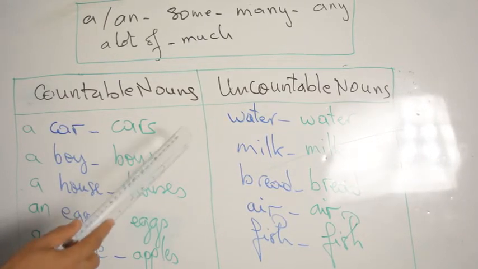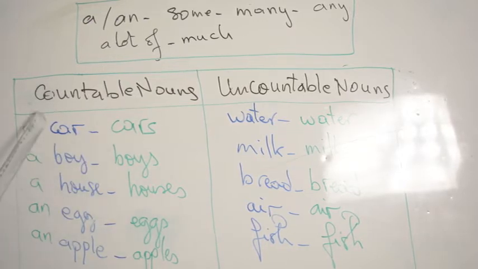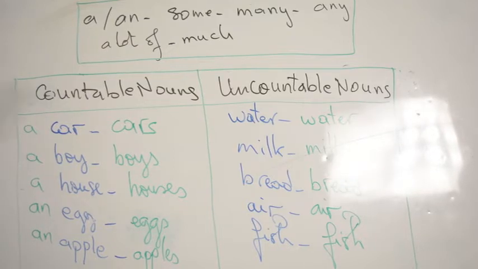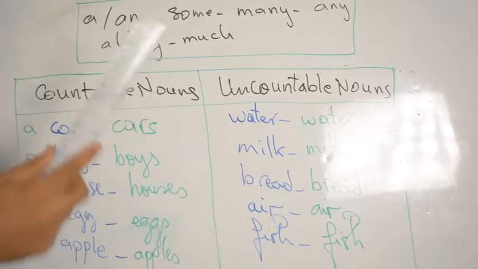So what do you mean by a plural form? Which means it takes S, the words that we can count. Look, and they have a singular form. In the singular form, we can write a. What do you mean by a? It means just one. A car, it means one car. Cars, it is the plural.